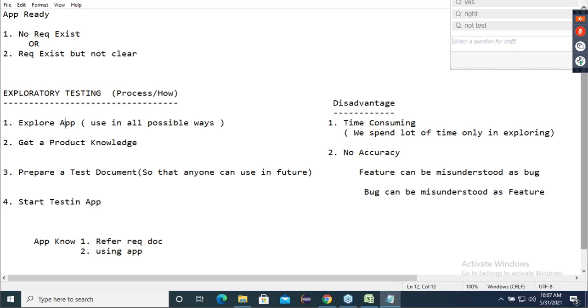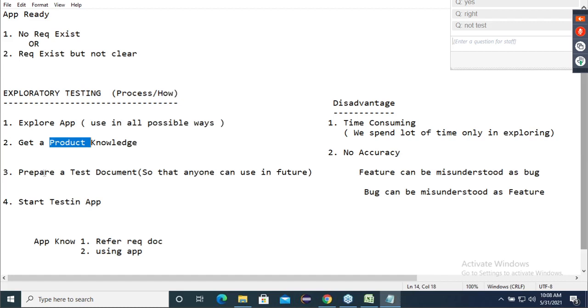Second, when you explore the application, you will get product knowledge. Yes or no? Two times you may make a mistake, three times you may make a mistake, but after that you are going to get the knowledge. Now you got the knowledge. But guys, you got the knowledge after exploring. If you quit the company and a new person comes, what is the problem? Tell me. You quit, a new person comes, what's the problem? He may not have the knowledge and again he has to sit and explore it. He can't understand. Again, he has to sit and explore everything.